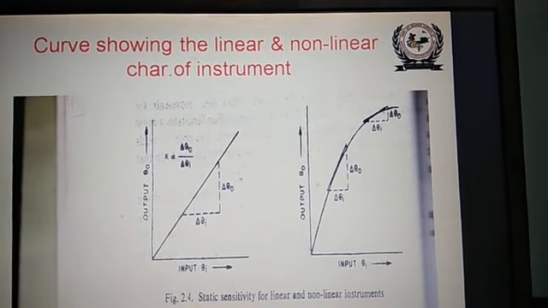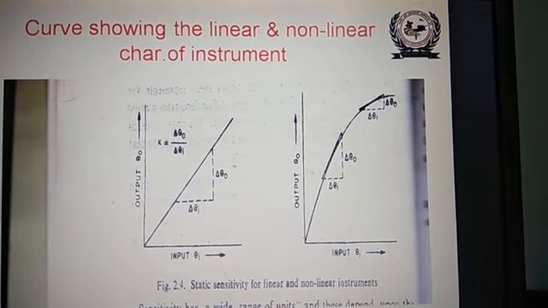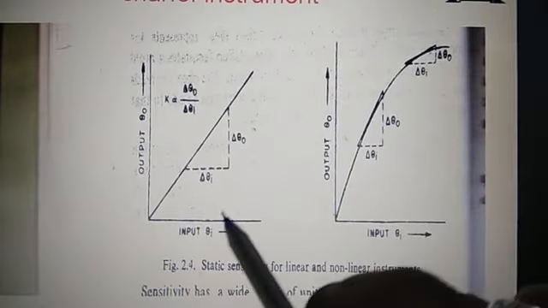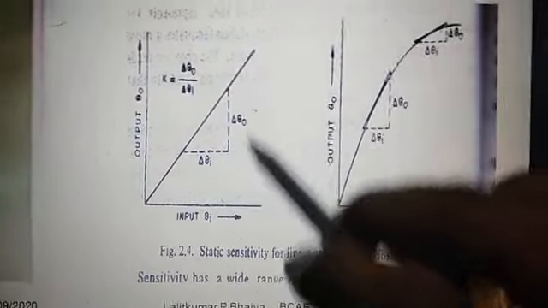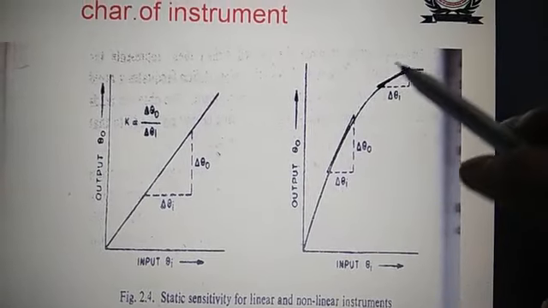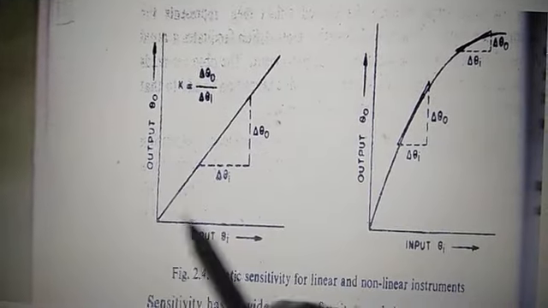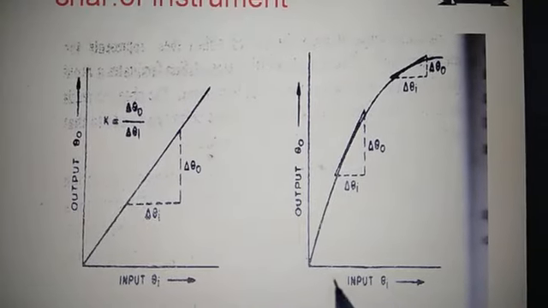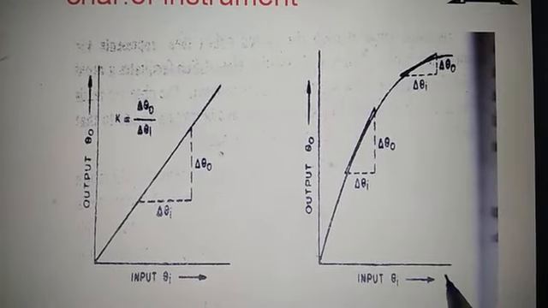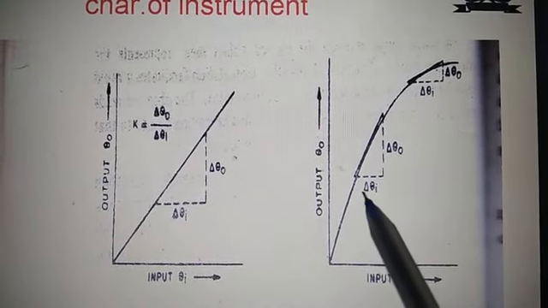You can see here this curve showing the linear and non-linear characteristics of the instrument. This is the linear characteristic, while this is the non-linear characteristic. Here the vertical axis is the output quantity, and the horizontal axis is the input quantity.